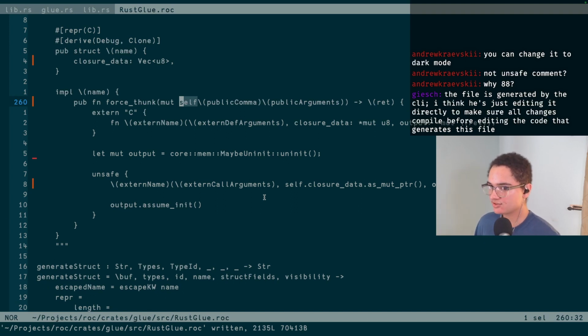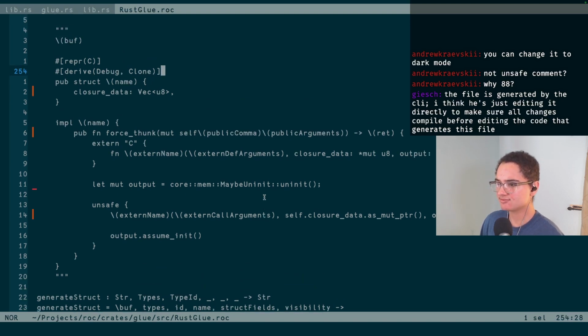And the reason that the closure data needs to be mutable is because you may have something that's ref counted and we have to update the ref counts that are in there. We might have to free memory, things of that nature. And that's also why they're currently not callable more than once. To make them callable more than once, we need to expose another function so that the platform can increment all the ref counts in the closure capture data. And since the platform currently can't increment the ref counts, the data is all going to be freed, and then they're just going to be passing trash data into Roc, and it's going to break things.